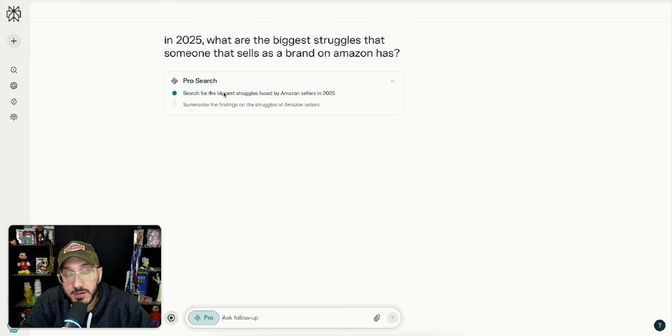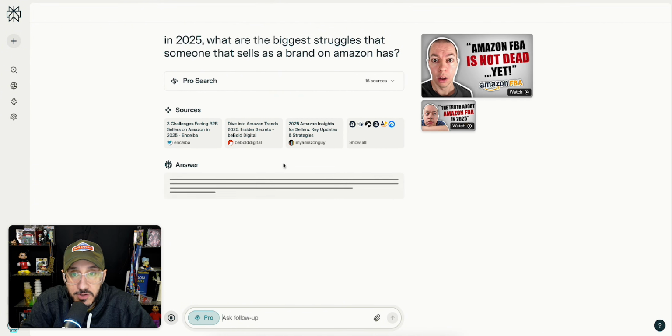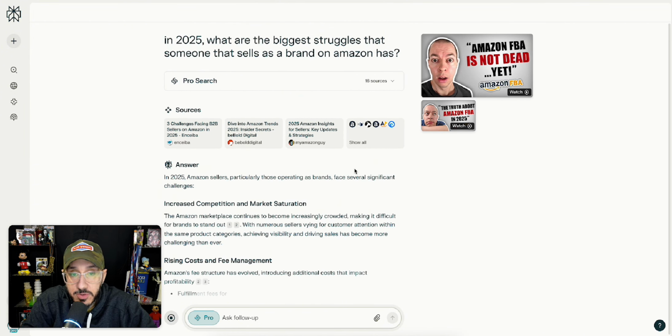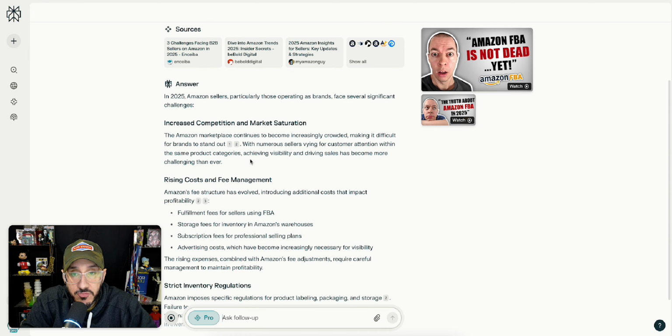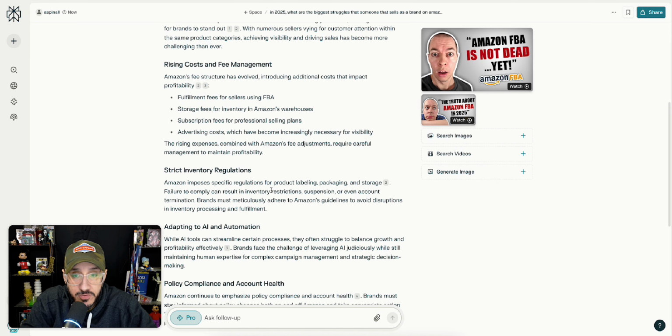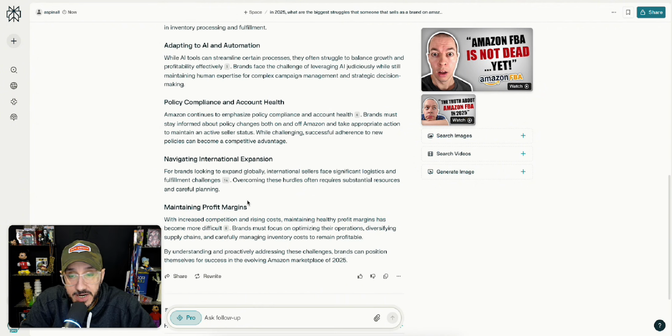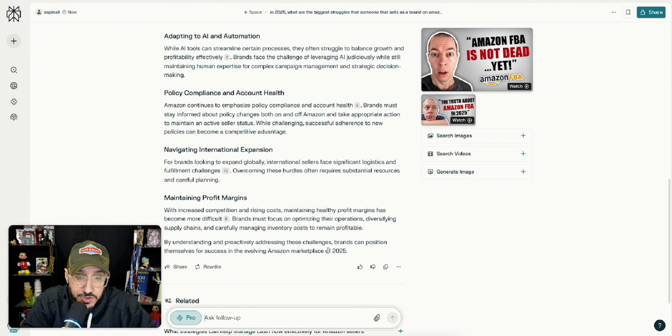So you could see Pro Search is just going to go out there, real time, 16 sources, pull this kind of stuff out, go to YouTube, go here, and it's going to give relevant, up-to-date information for what we're looking at. So rising costs, fee management, inventory regulations, adapting to AI and automation, policy compliance, kind of the same stuff, maintaining profit margins. Sucks, right?